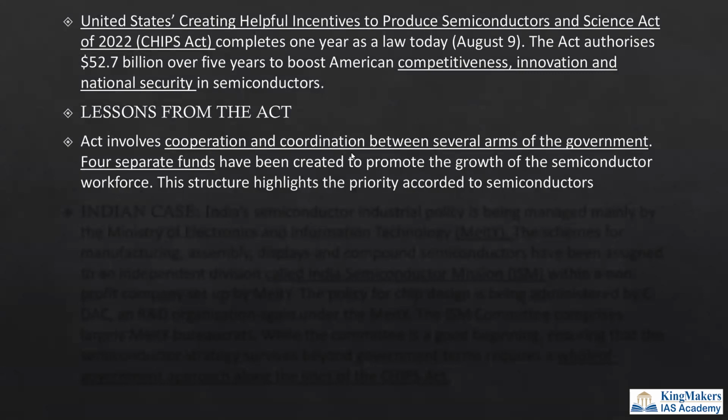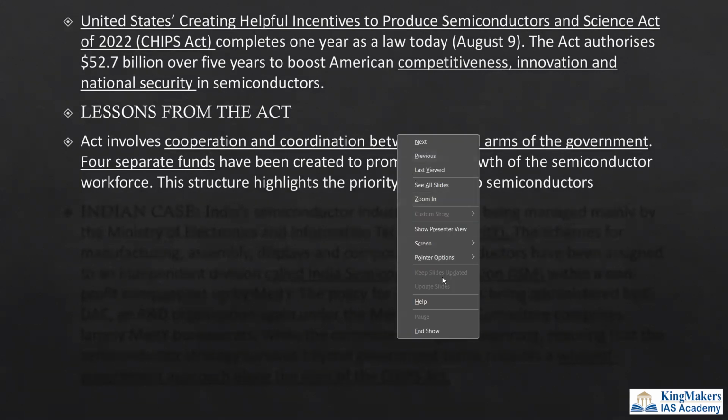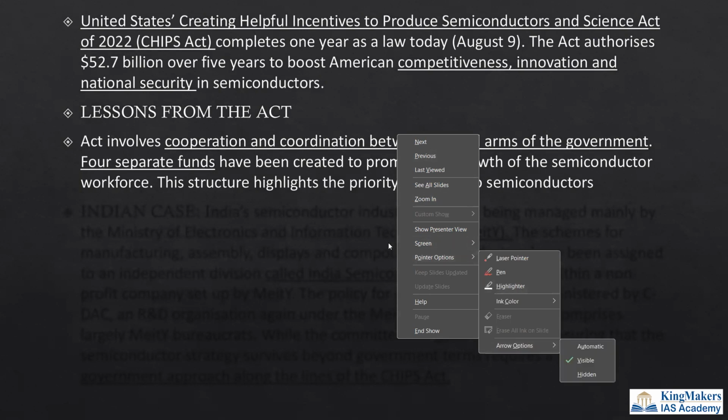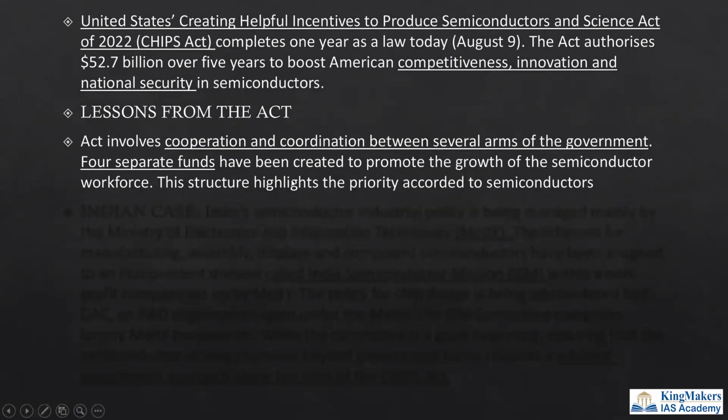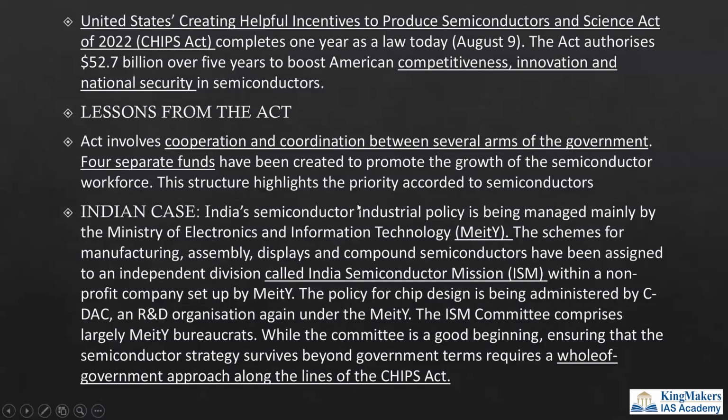The act involves cooperation and coordination between several arms of the government. So there is a need for interdepartmental and interministerial coordination, and four separate funds are provided. We should target many ministries where there can be a possibility of semiconductor manufacturing and also semiconductor usage. All the ministries have to be given funds and there should be interministerial cooperation. That is the first lesson from the act.